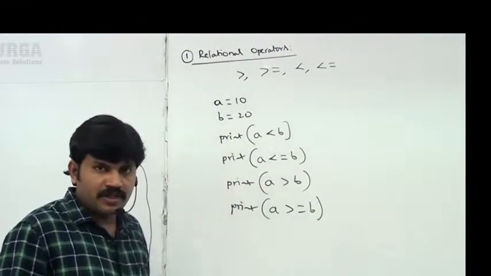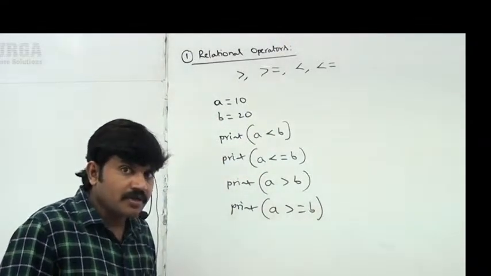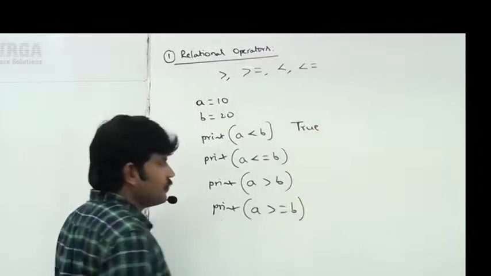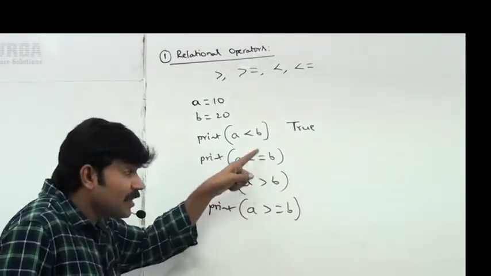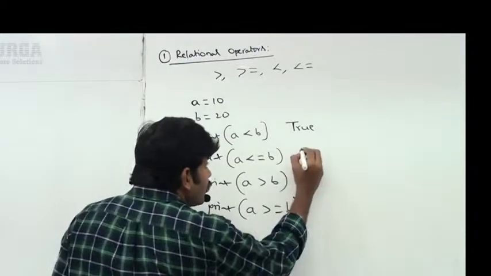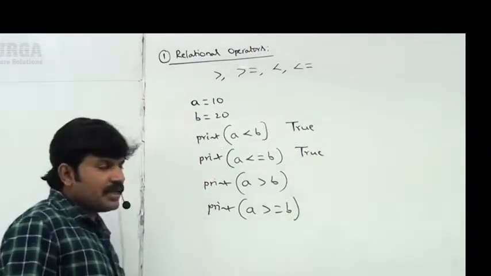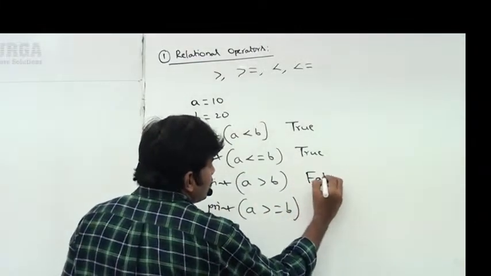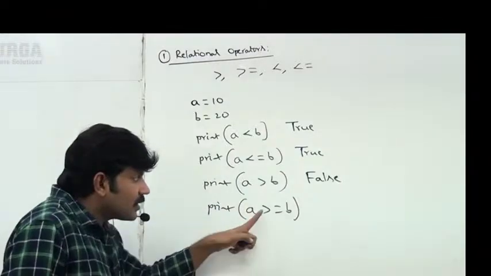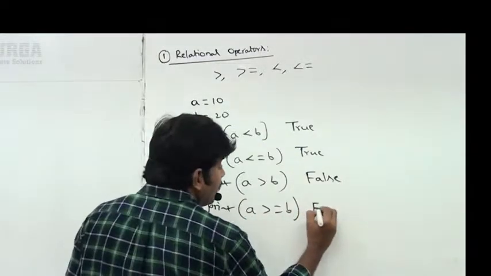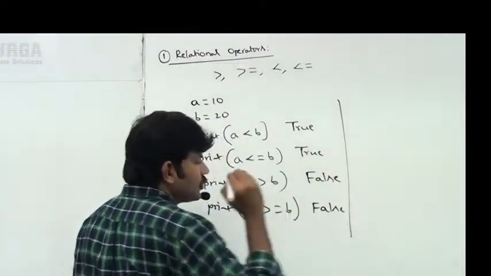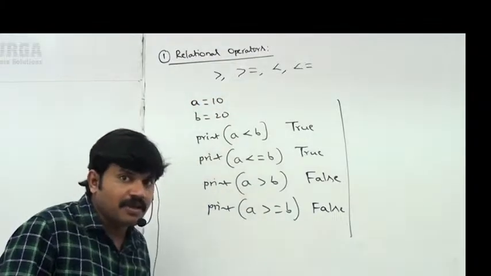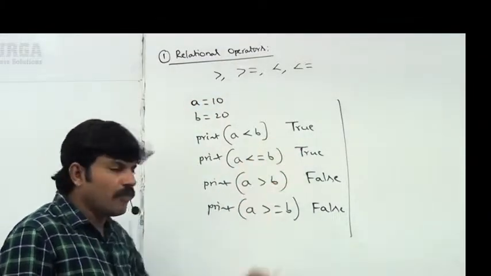10 less than 20, is it valid or not? Yes, valid. The result is true. 10 less than or equal to 20, yes, that's why true is the answer. Next, 10 greater than 20, false is the answer. 10 greater than or equal to 20 is also false, sir. So to compare two numbers we use relational operators, or comparison operators. True, true, false, false we have to get.